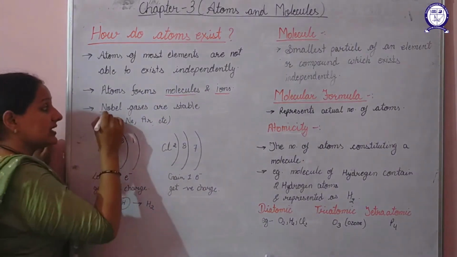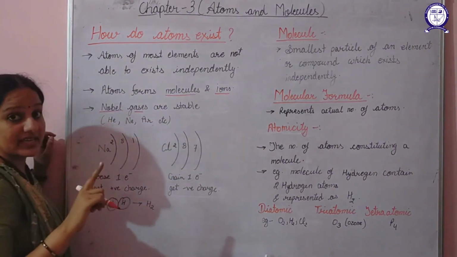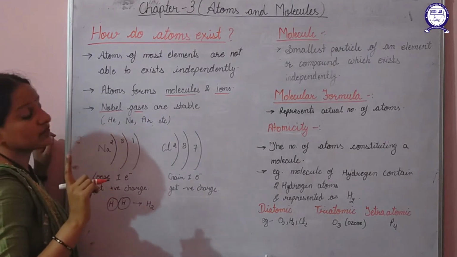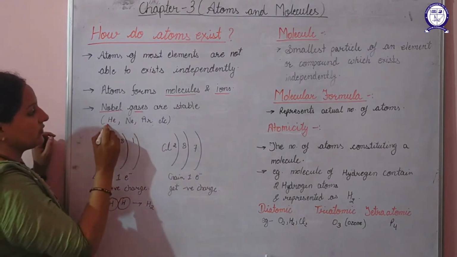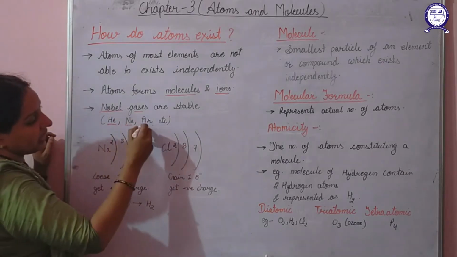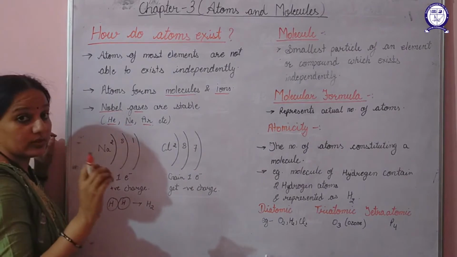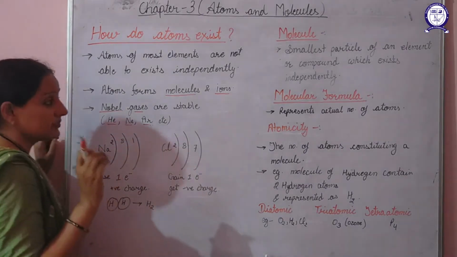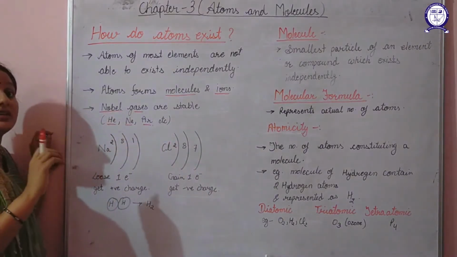Only the noble gases can exist independently because of their stable nature, and a few examples of noble gases are helium, neon, argon, etc. Only the noble gases can exist independently because of their stability.